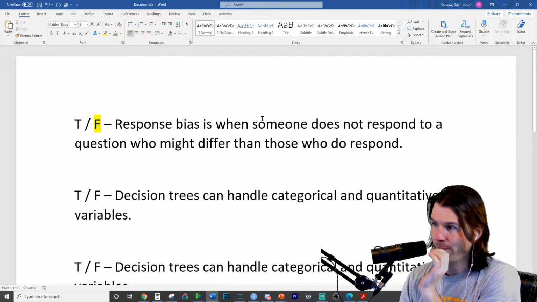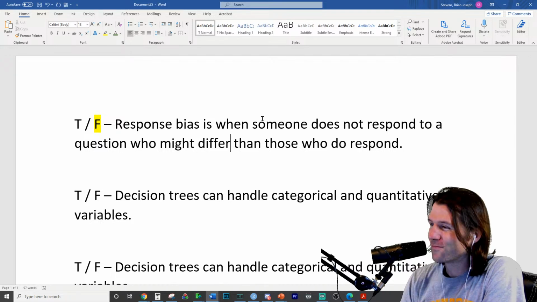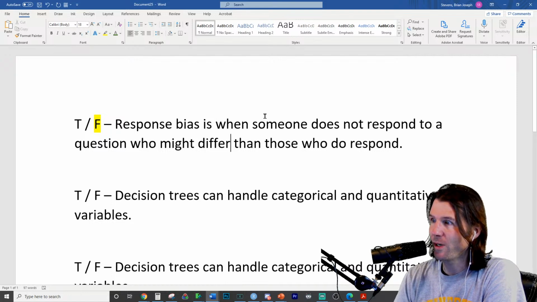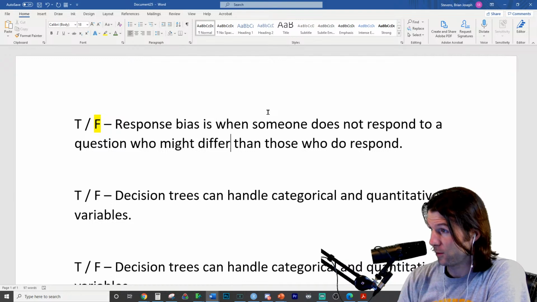So this isn't response bias. This isn't response bias. Response bias is when the question wording or people answer in an untruthful way. So to have response bias, there has to be a response. That's a good note to take. To have response bias, someone has to respond. Does that make sense? If there's a bias in a response, people have to respond.